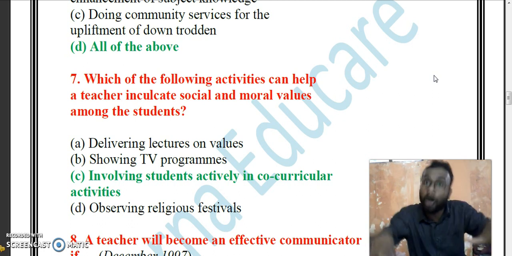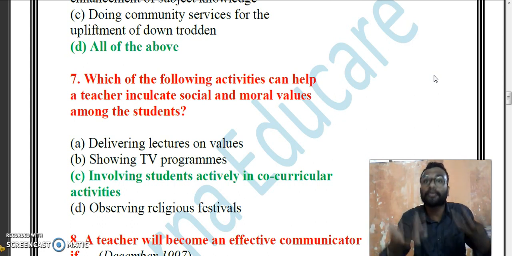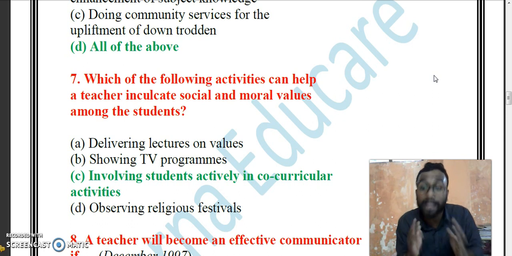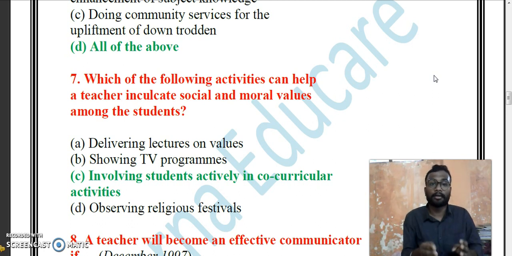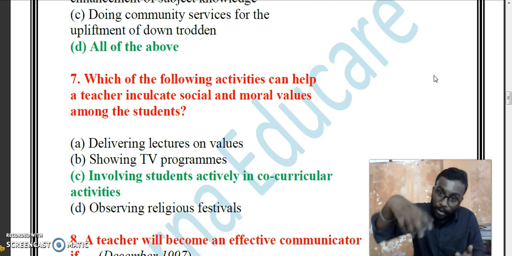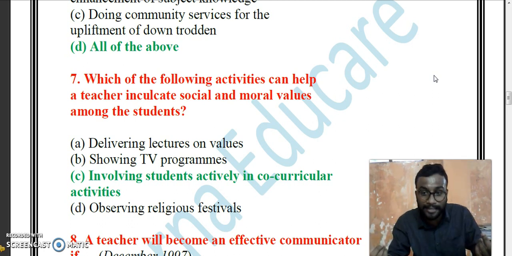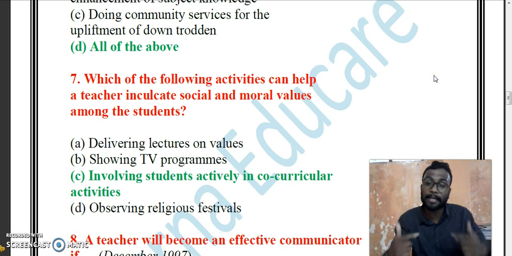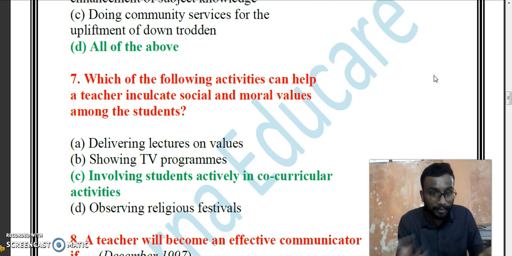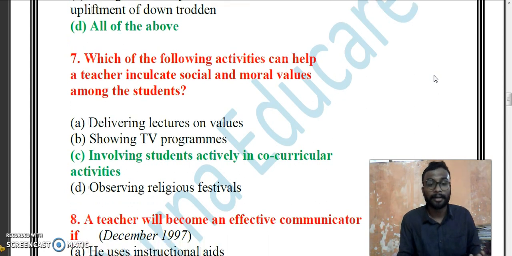And if we involve, we will get a good amount of exposure. Involvement is really required. So in order to inculcate social and moral values, we have to involve our students in extra co-curricular activities, so that students will be in a position to understand what is right and what is wrong. Right? Yes. Good. Next.